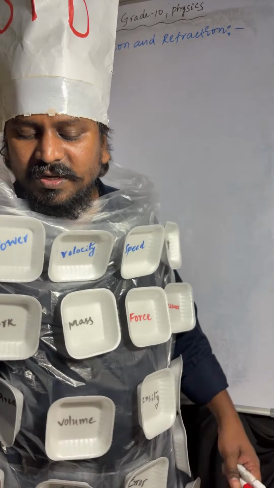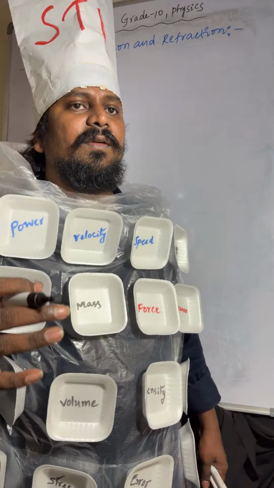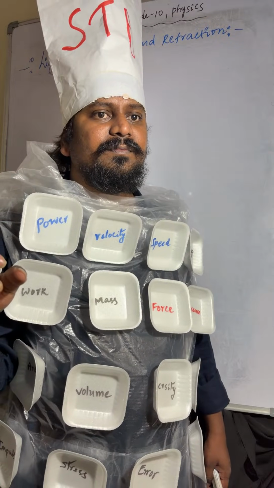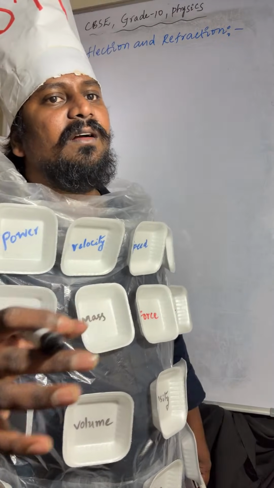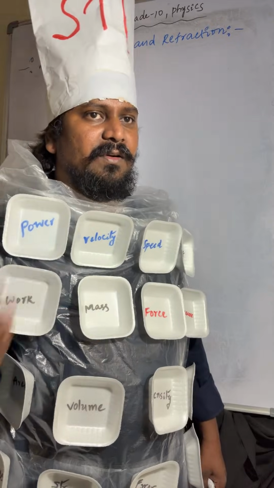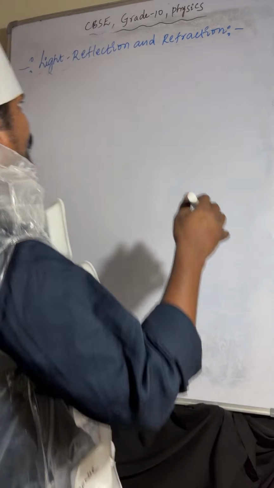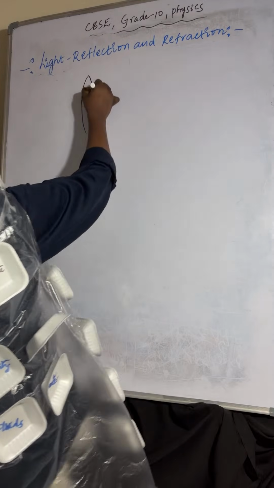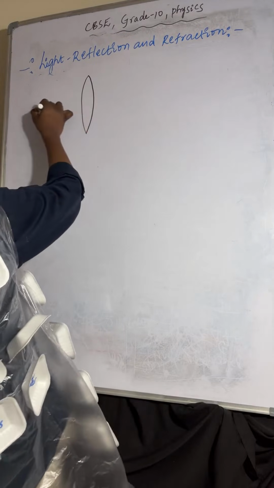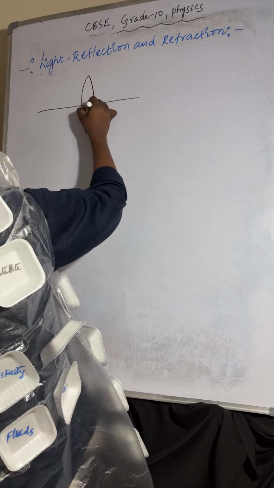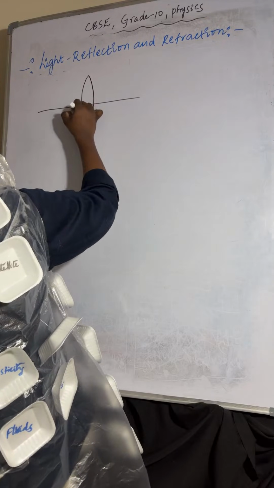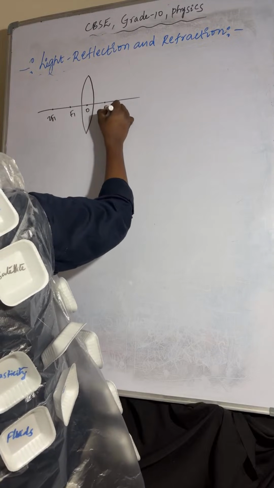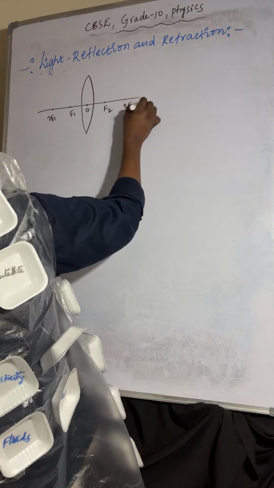So now we'll discuss ray rules of the concave lens and convex lens. Let's start. Optic center, F1, 2F1, F2, 2F2.